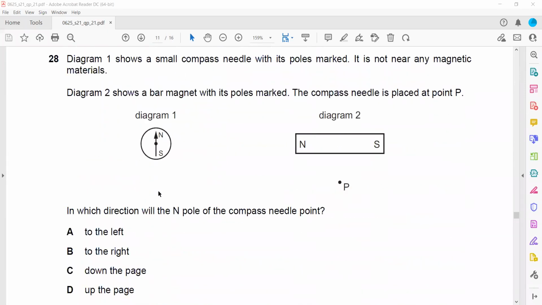So first we draw the field lines to represent the direction of the magnetic field. It is from north to south. So this is the direction of the magnetic field. When we place a compass, if I place it here, it will point in this manner. If I place it at P, it will point towards the right hand side. You can clearly see the compass is pointing towards the right hand side. So B will be the right answer.